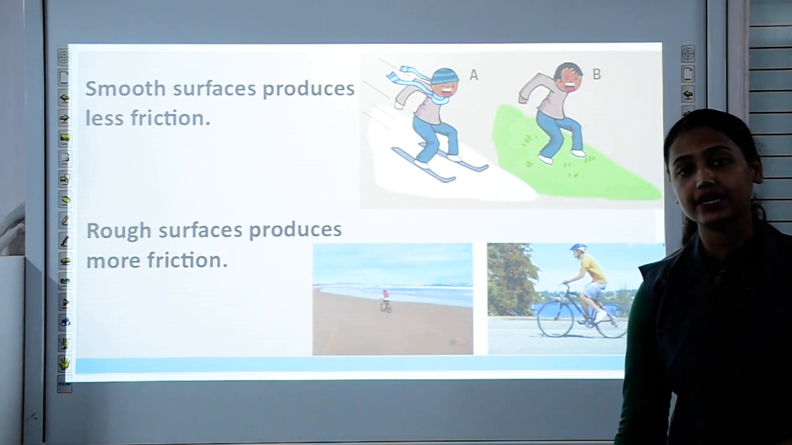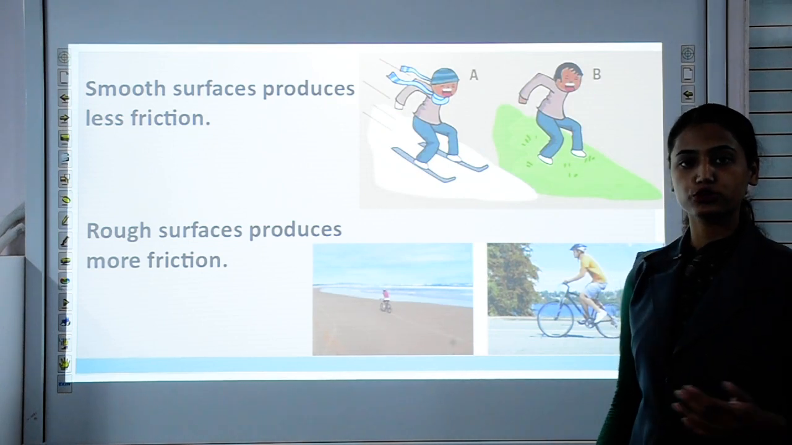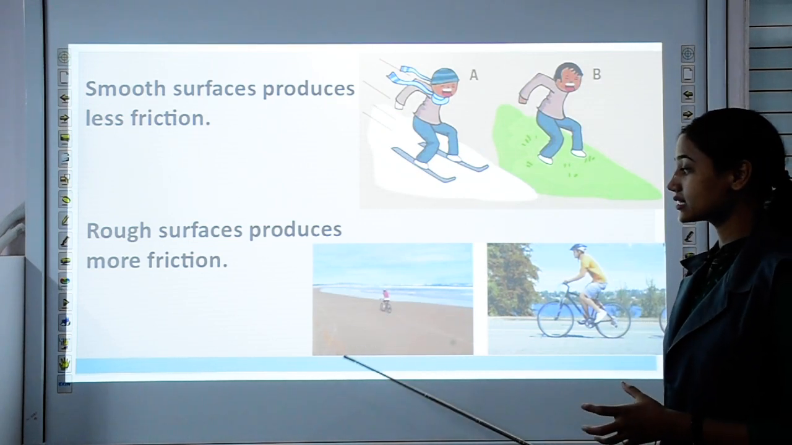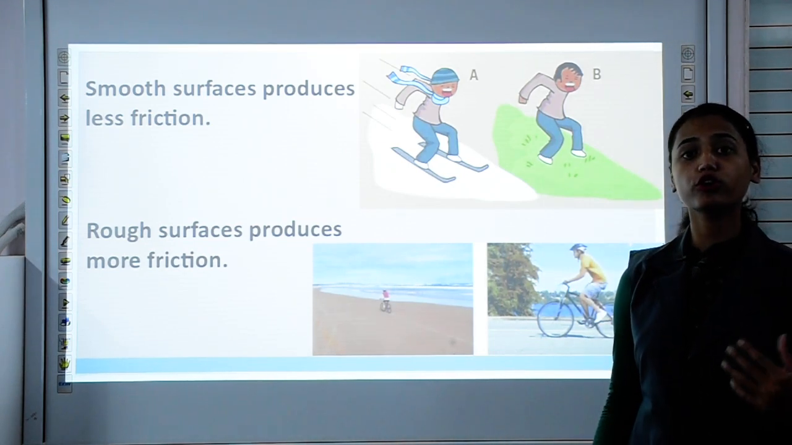Just try to ride a bicycle on the sand, on the beach. You will automatically find it difficult to ride a bicycle on sand, because sand particles are very rough, so they will provide more frictional force.